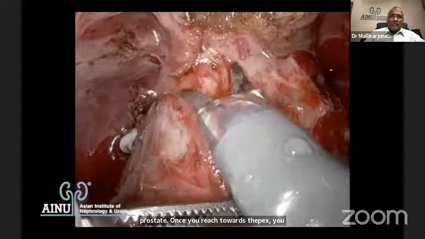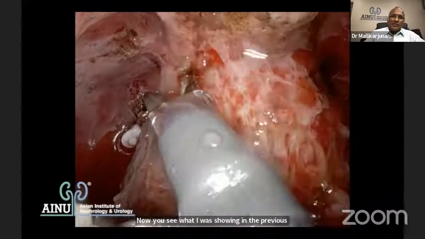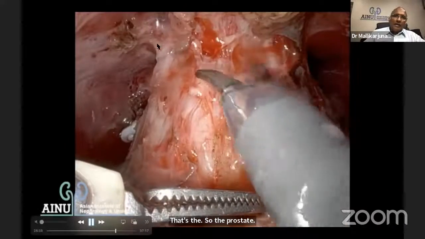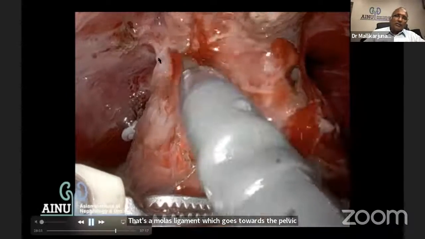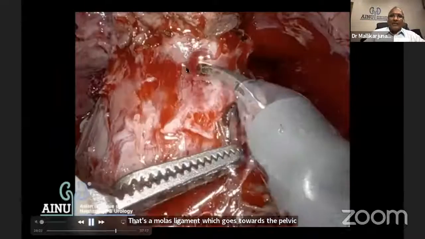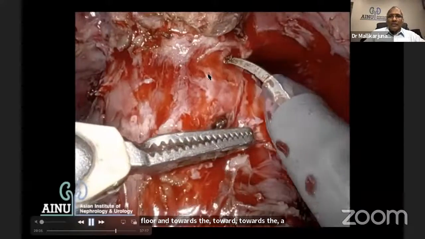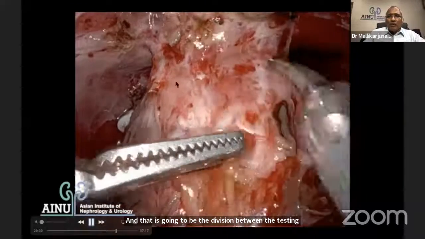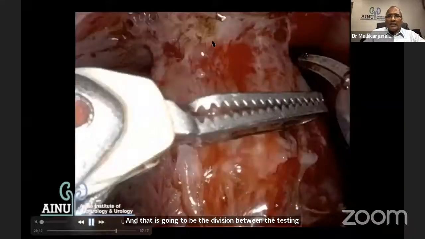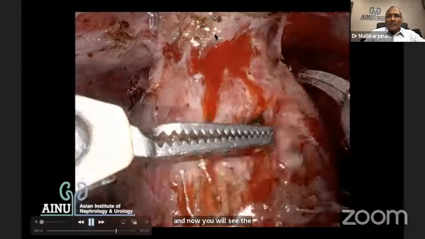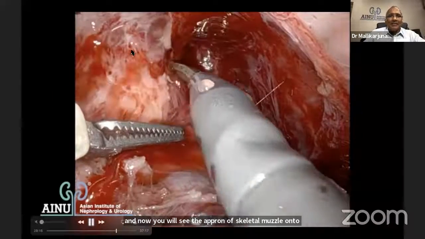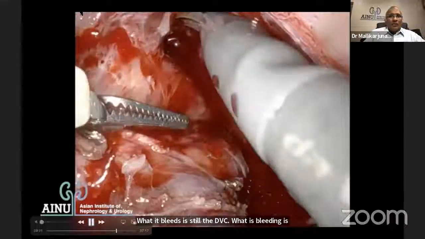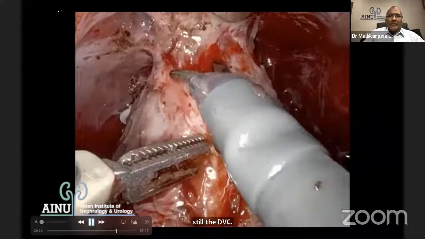Now you see what I was showing in the previous pictures. That's the apex of the prostate. That's the Muller's ligament which goes towards the pelvic floor and towards the median raphe, and that is going to be the division between this thing. And now you will see the apron of skeletal muscle coming onto the prostate. What is bleeding is still the DVC. Those are the small vessels which are coming out from the DVC.